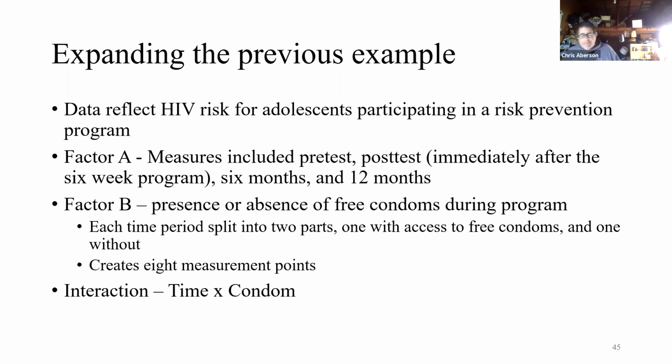All right, expanding the previous example, we're going to add a second factor, which is going to split each of the time periods in half. And during those two time periods that get split in half, there's either going to be free condoms available or free condoms not available. So adding those additional conditions creates 8 measurement points, and it also allows us to establish an interaction between time and presence of free condoms.